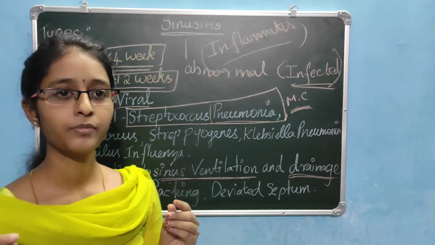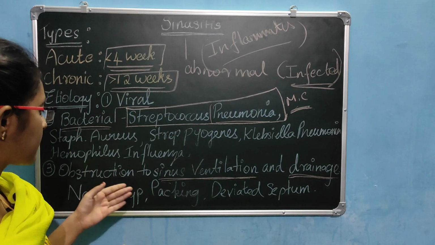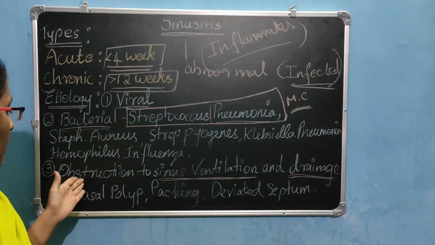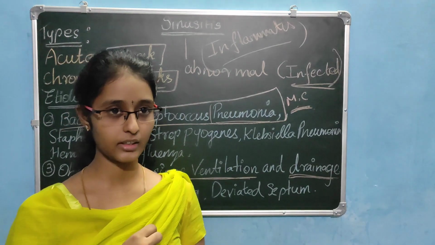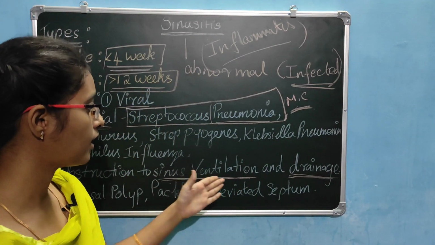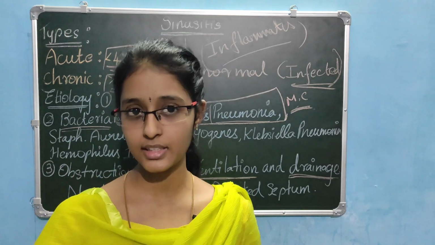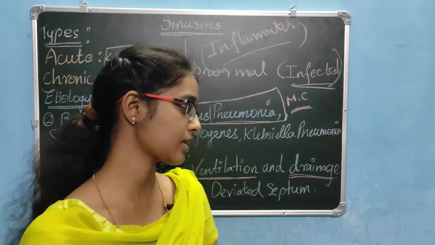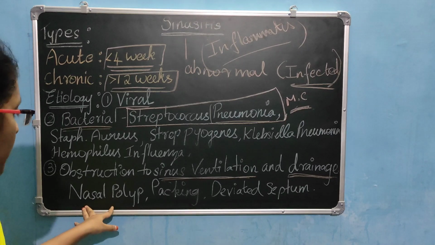I told you the secretions drain through the nasal cavity when the nose gets obstructed. Obstruction to sinus ventilation: when the nose gets obstructed, ventilation to the sinus also gets obstructed. And drainage has to happen through the nasal cavity, but there is an obstruction. How do we get it? It's because of nasal polyp.